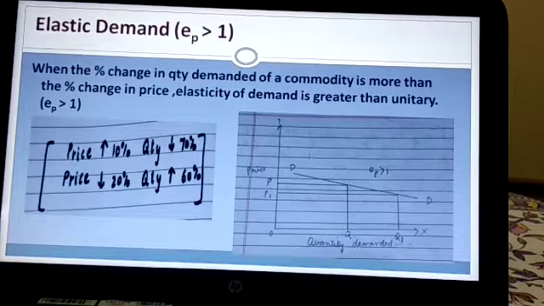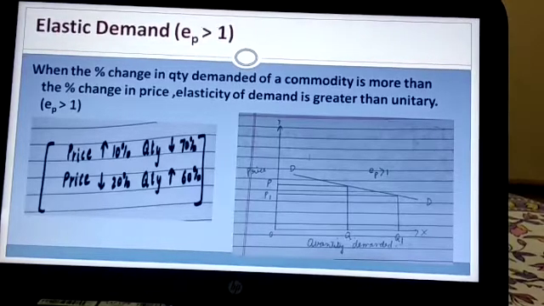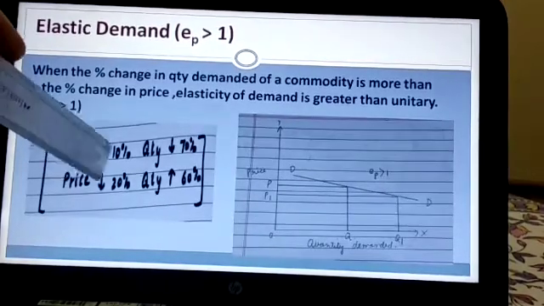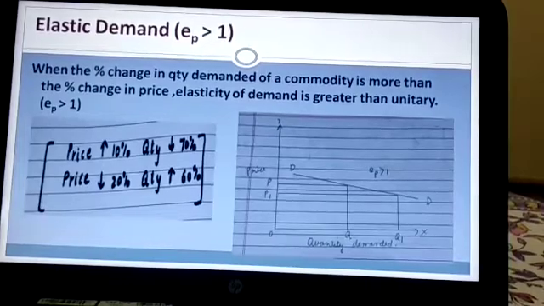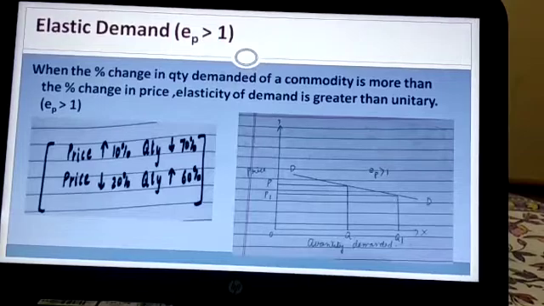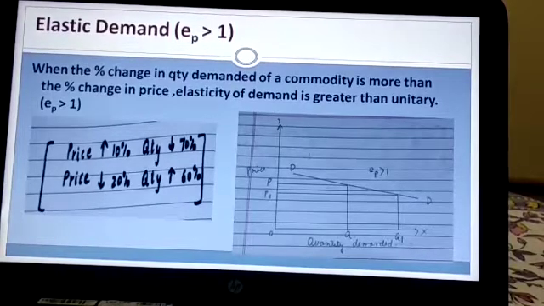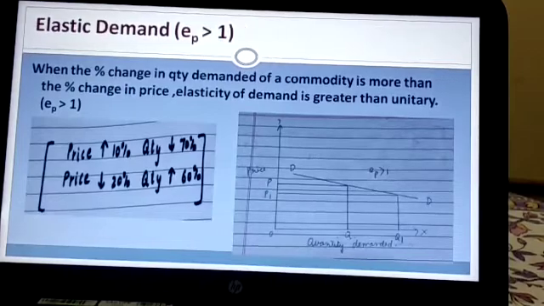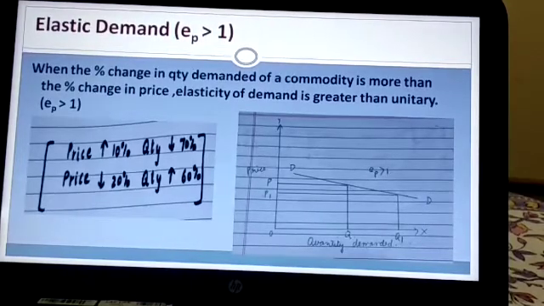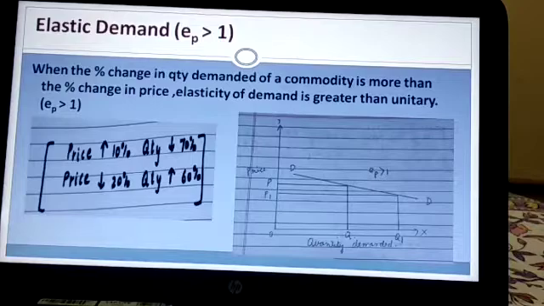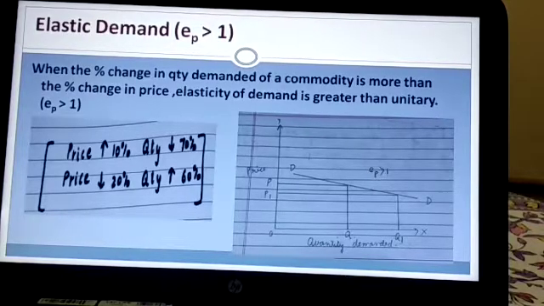Less change in price, very large change in quantity. Similarly, when the price falls by just 20%, the quantity increases by a huge 60%. Very little change in price and a very huge change in quantity. So this is the case of elastic demand, or EP greater than 1.